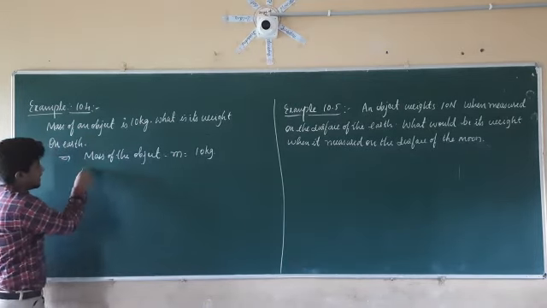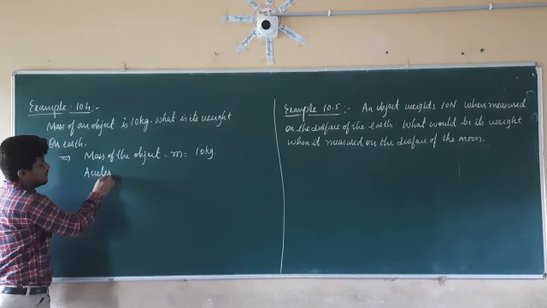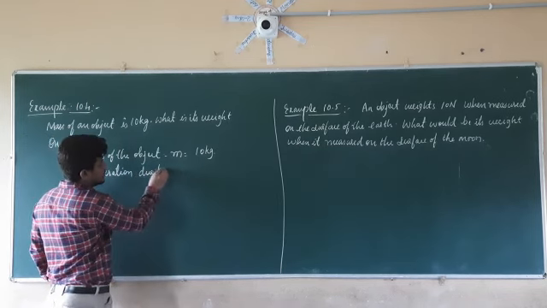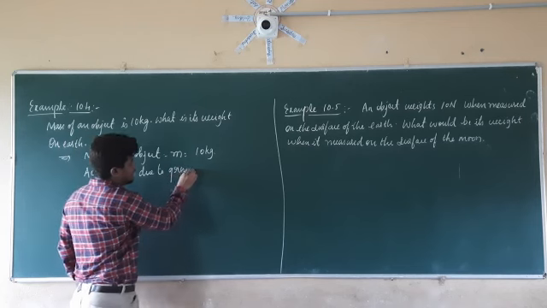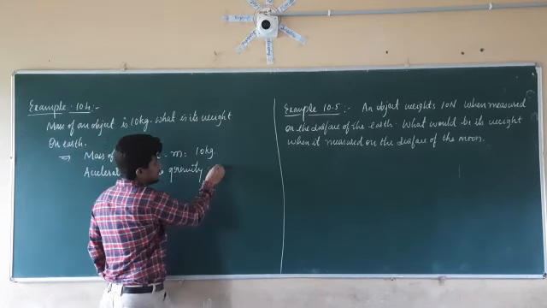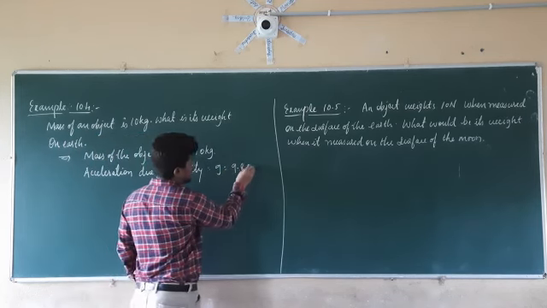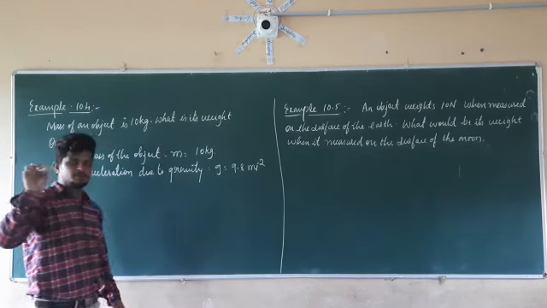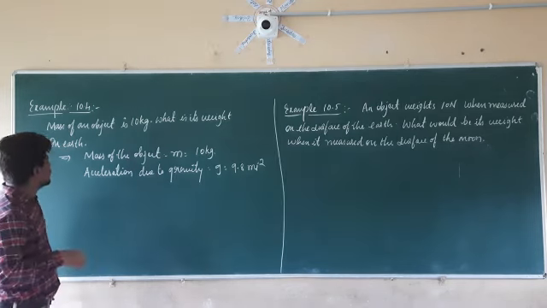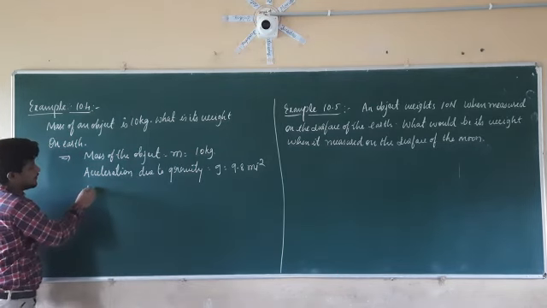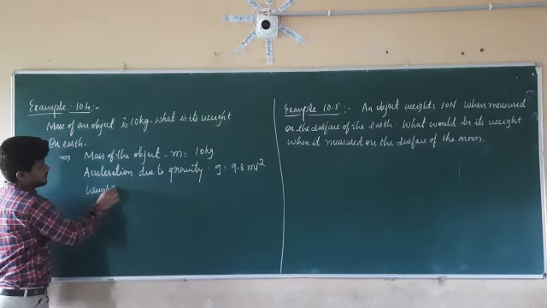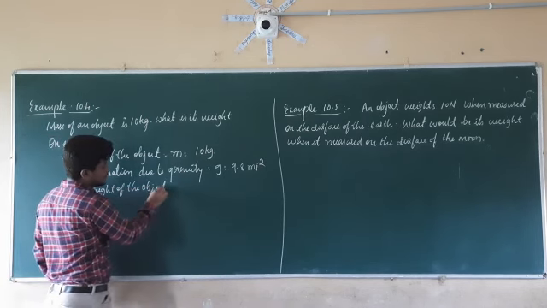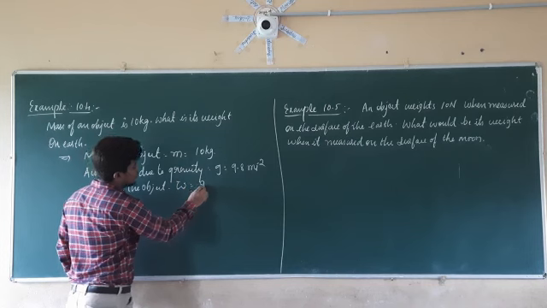Here we are going to take the acceleration due to gravity, which is a constant value, G, equal to 9.8 meter per second square or 9.81 meter per second square. The weight of the object, W, is equal to question mark.